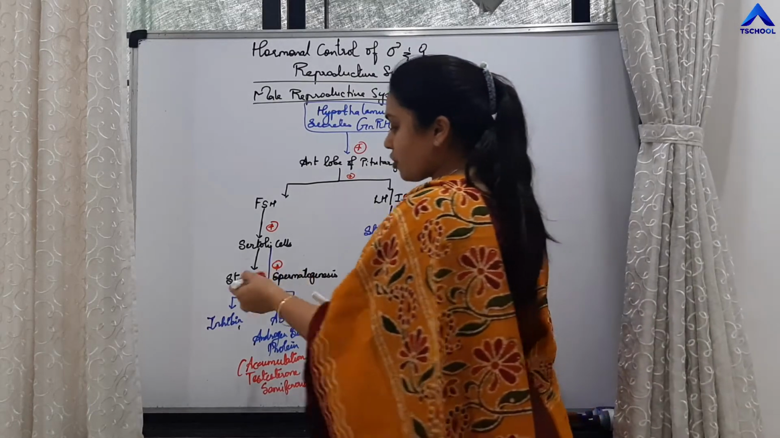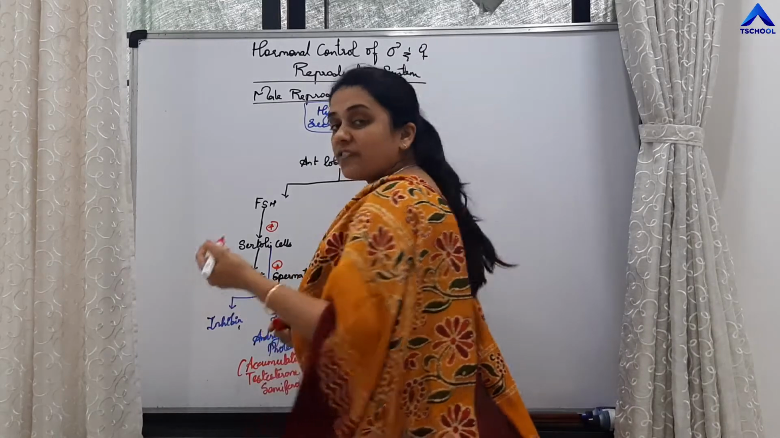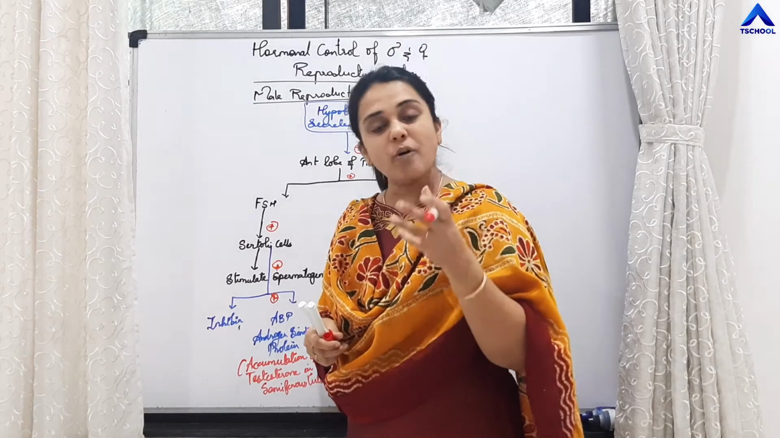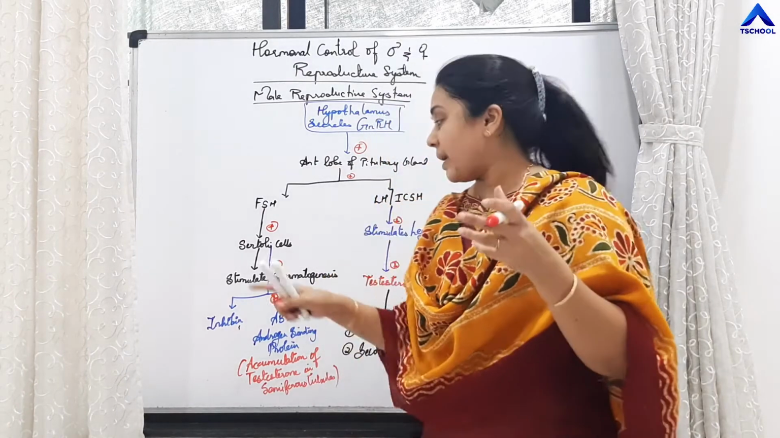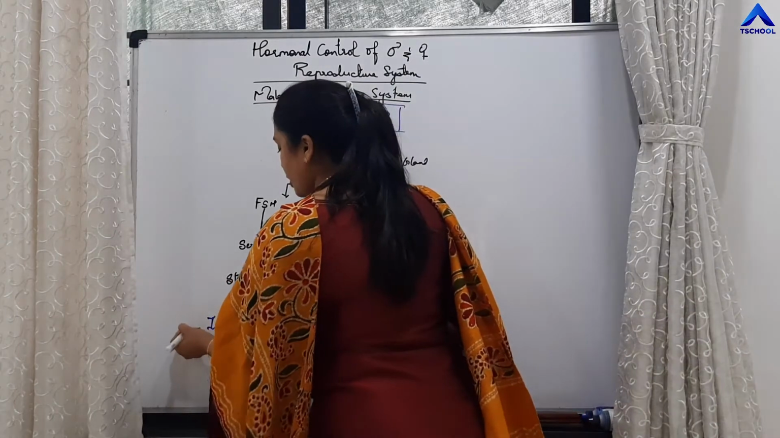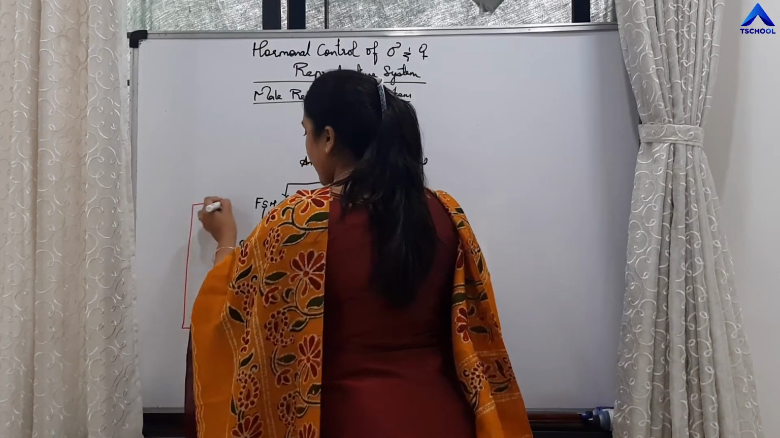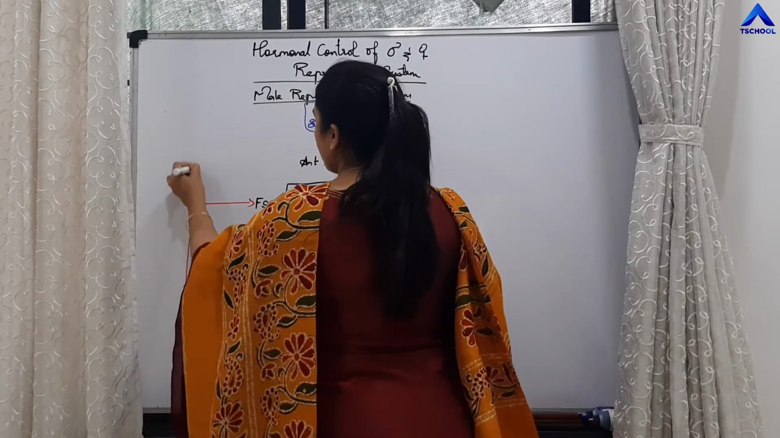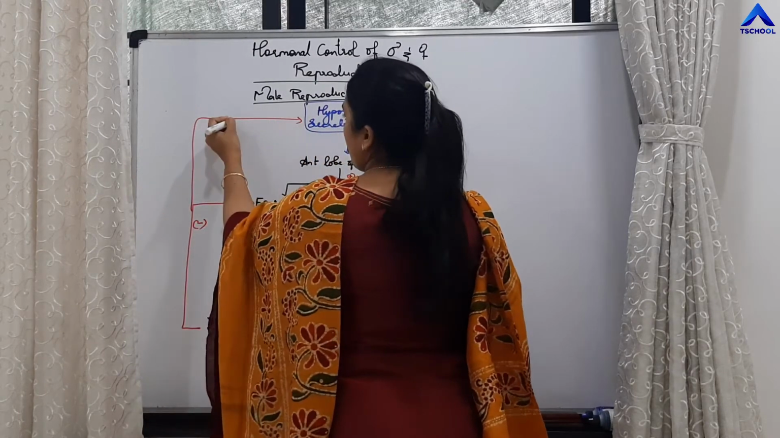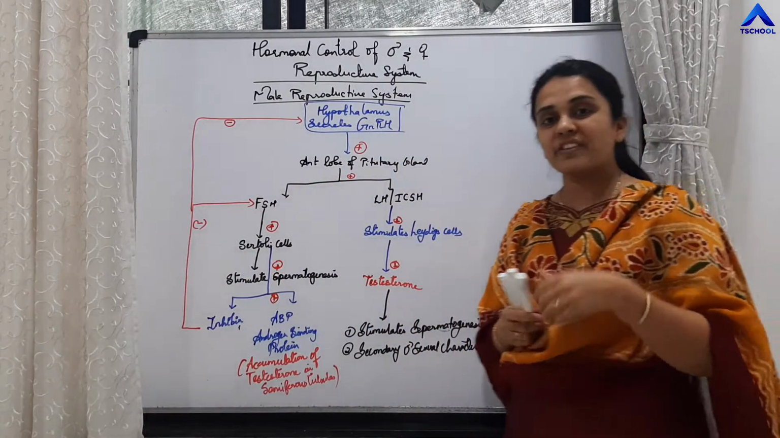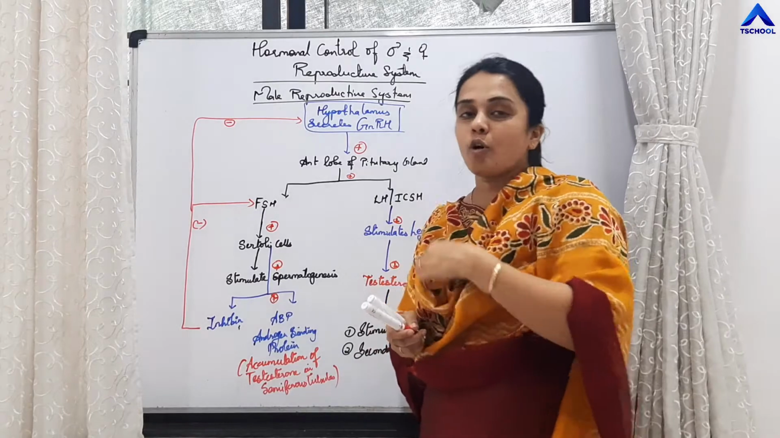What is the function of inhibin? If the amount of inhibin released by the Sertoli cells exceeds, then it is going to have a negative feedback on the release of FSH as well as on the release of gonadotrophin releasing hormone.